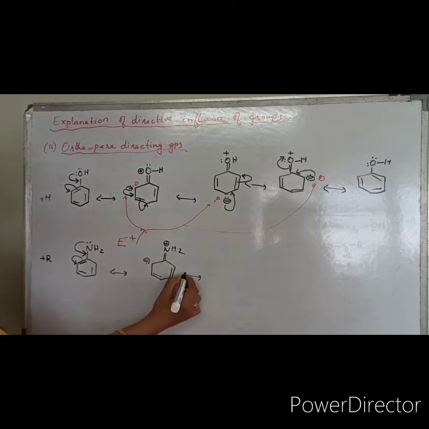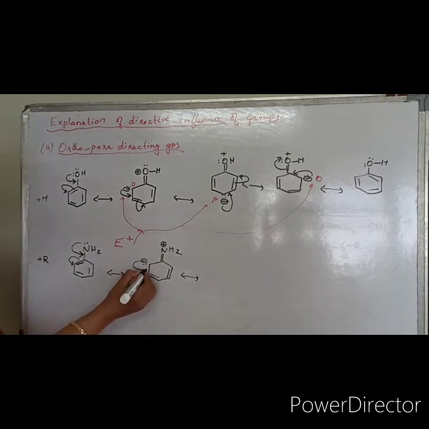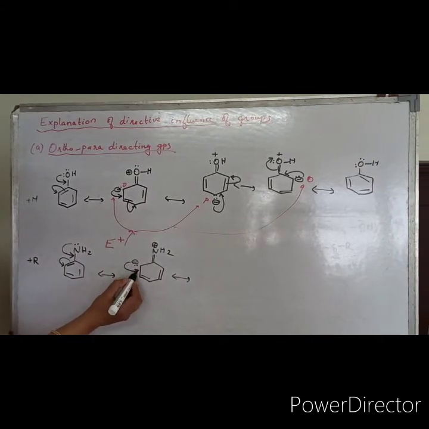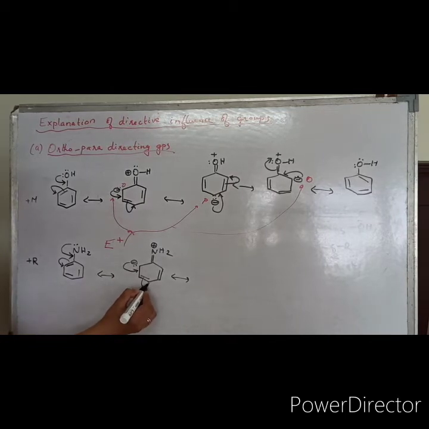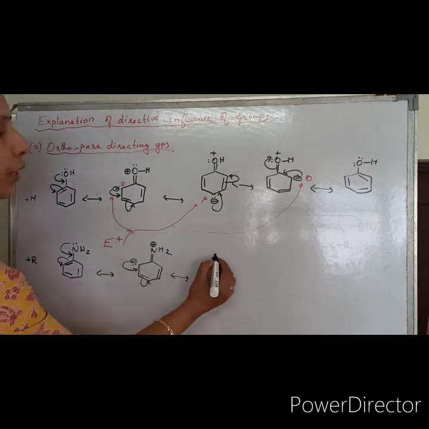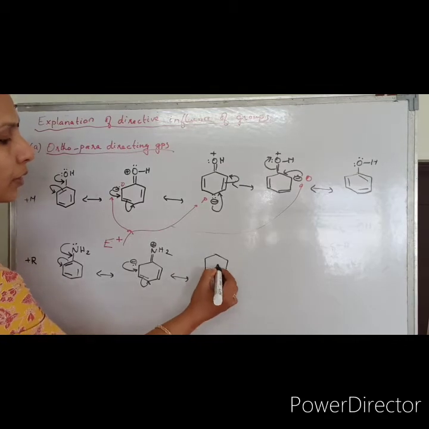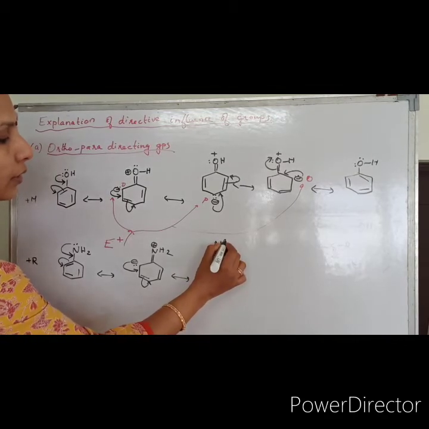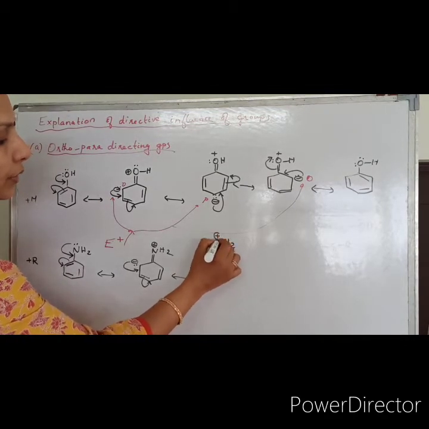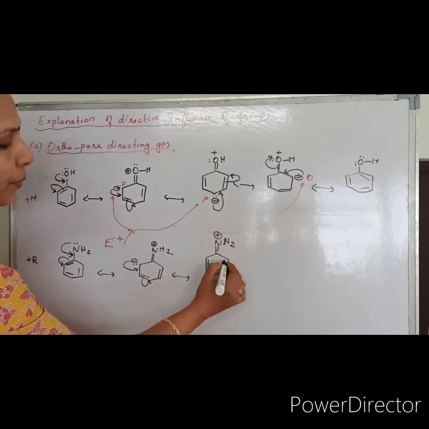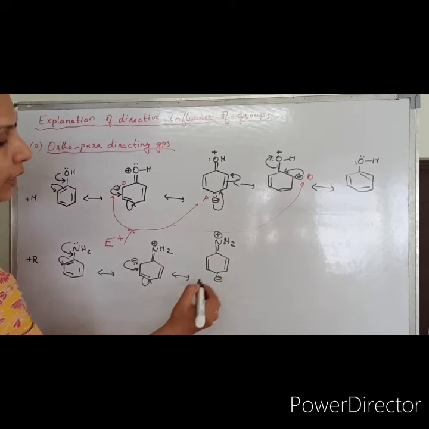So in the next structure, what will happen? This will be coming to here. That means the lone pair becomes a bond pair, and the bond pair becomes a lone pair. So you can write, the rest of the things are not changing. Nitrogen with positive charge, here a new pi bond, here a lone pair with negative charge.